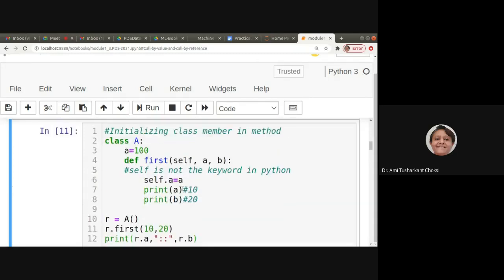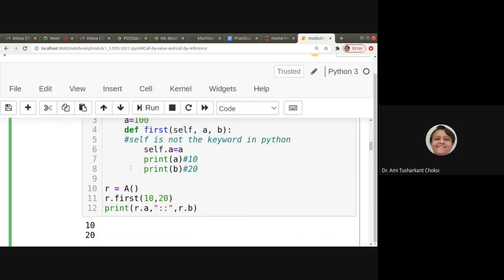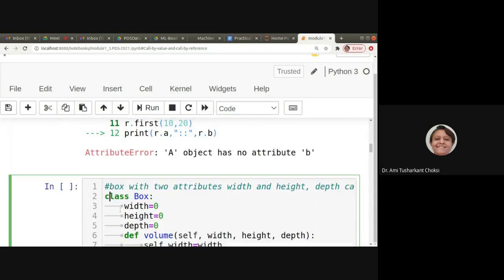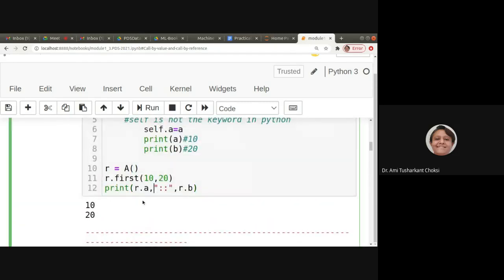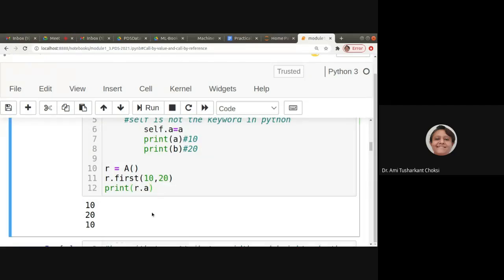Do we have any b? Yes, b is there, but it is only part of this particular function, right? It is not part of our class, isn't it? Let me remove this b first. Now, let us see the value, then I'll explain you one more thing.